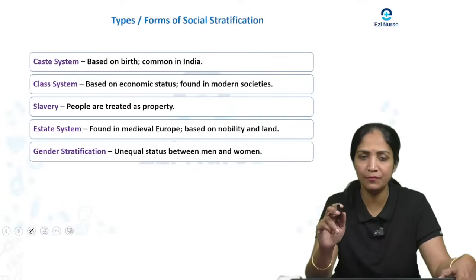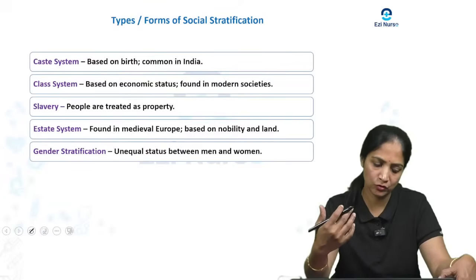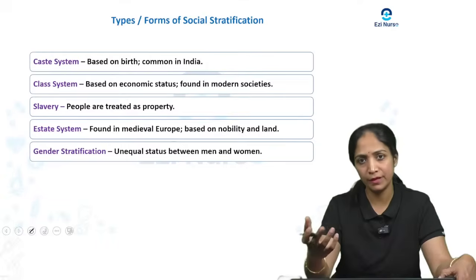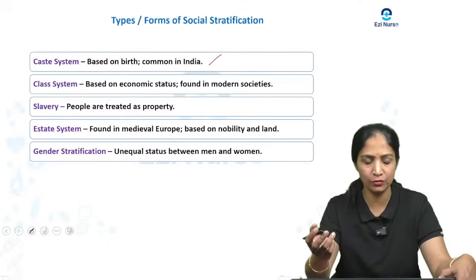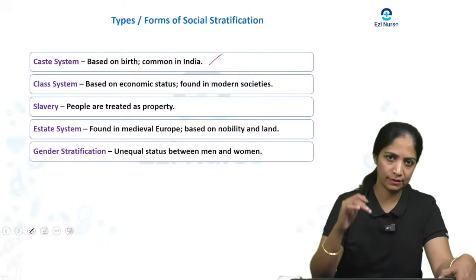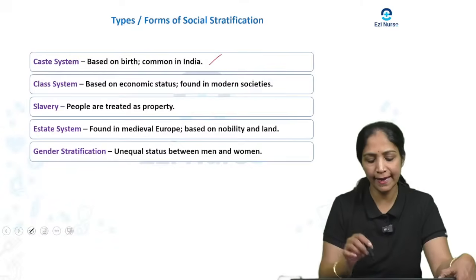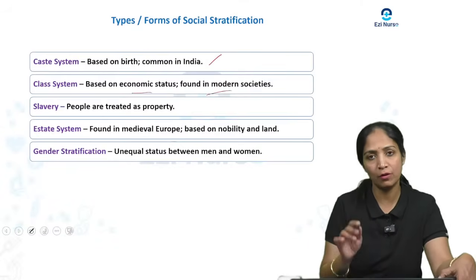Then coming to the types or forms of social stratification, we are going to classify them as types. That is the caste system, on the basis of birth, common in India, where you see how the caste system is segregated, and the class system, based on economic status, like upper class and lower class, found in modern society.